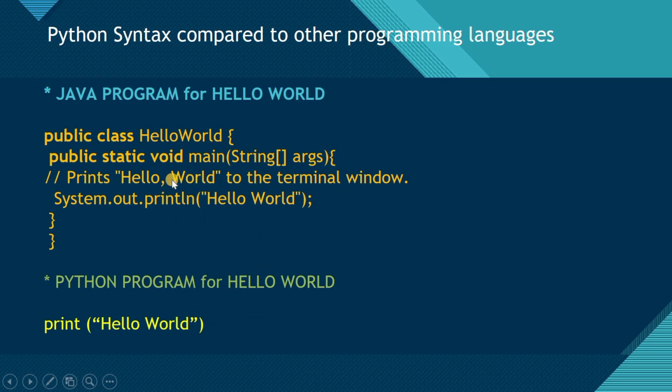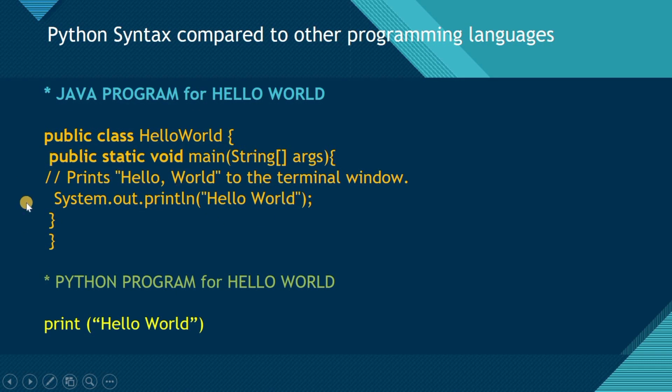Whenever you execute this Java program, it will return Hello World, and whenever you execute this Python program, it will also return Hello World. So this is the comparison. This is the Java program. In Java everything is a class, so we have to define the class. This is the main method, and this is System.out.println for printing something. So this is Hello World.